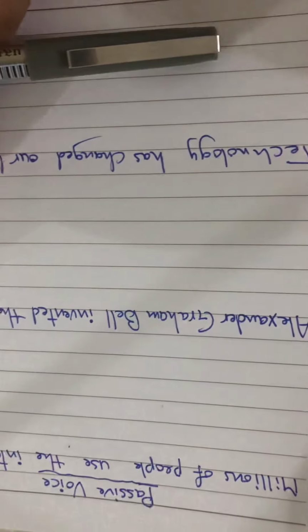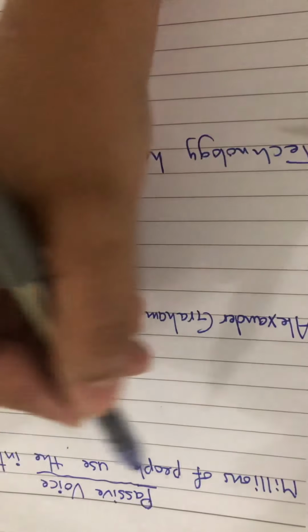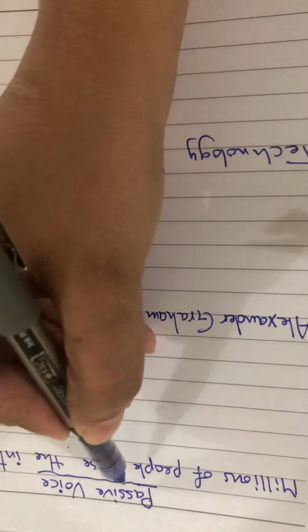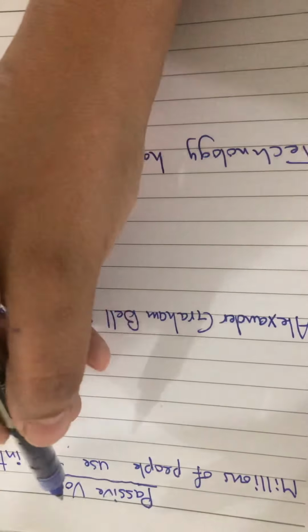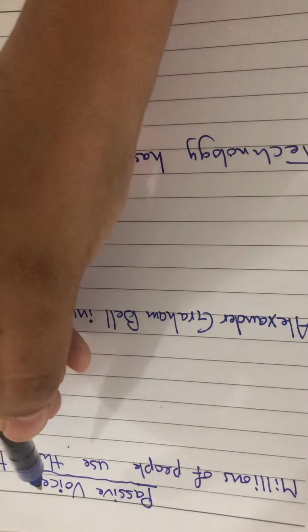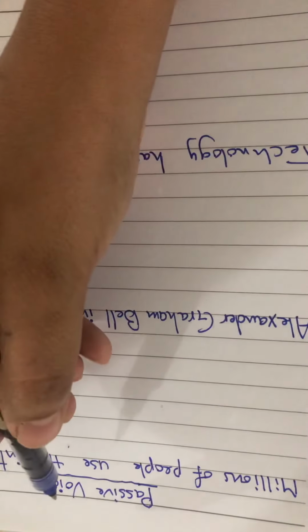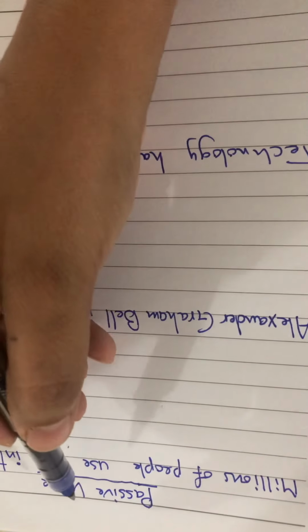Today we are going to discuss passive voice, المبني للمجهول. When we use passive voice, we don't know who does the action, or we don't care who it is. We just focus on the action itself.